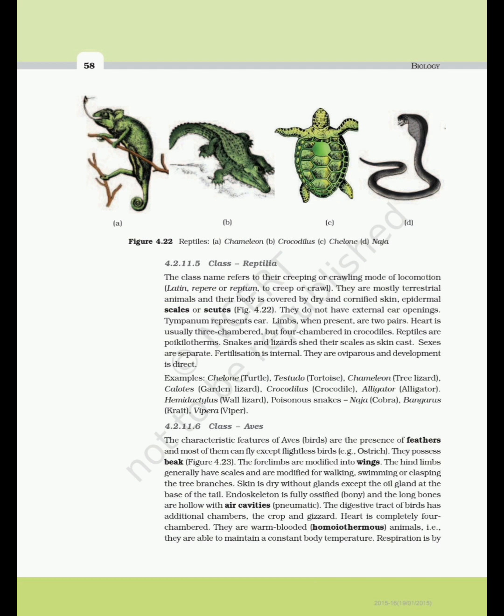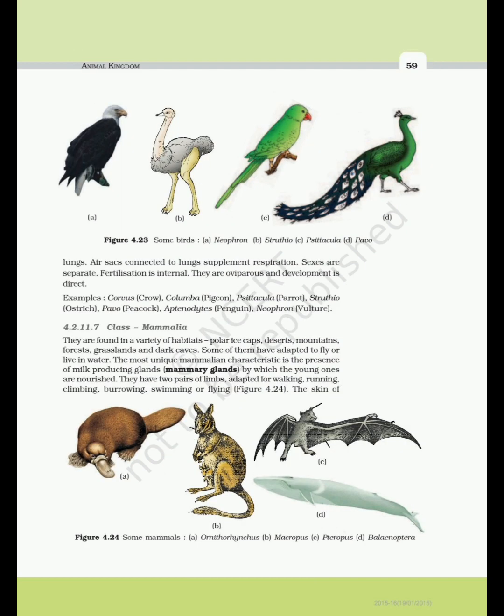Heart is completely four-chambered. They are warm-blooded, homoeothermous animals, i.e., they are able to maintain a constant body temperature. Respiration is by lungs. Air sacs connected to lungs supplement respiration. Sexes are separate. Fertilization is internal. They are oviparous and development is direct. Examples: Corvus, crow; Columba, pigeon; Psittacula, parrot; Struthio, ostrich; Pavo, peacock; Aptenodytes, penguin; Neophron, vulture.